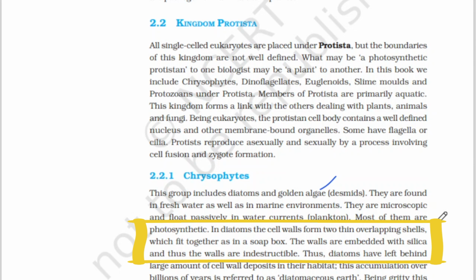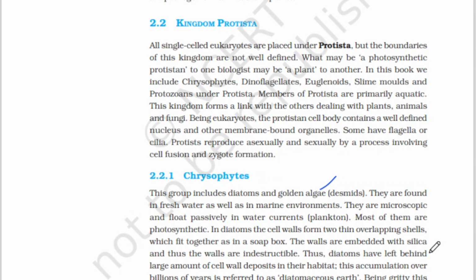In diatoms, the cell walls form two thin overlapping shells which fit together as in a soap box. The walls are embedded with silica and thus the walls are indestructible, meaning they are not easily destroyed.